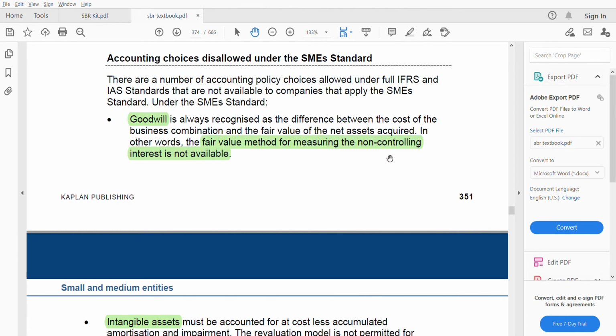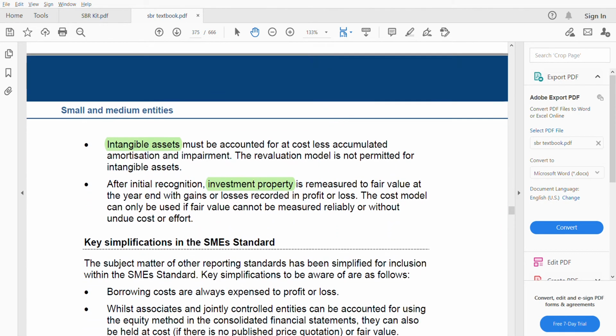Fair value for measuring NCI is not available. Okay. In SMEs, IFRS for SME, it is not available, but in the full standard it is allowed. Now let us go to the intangible asset.